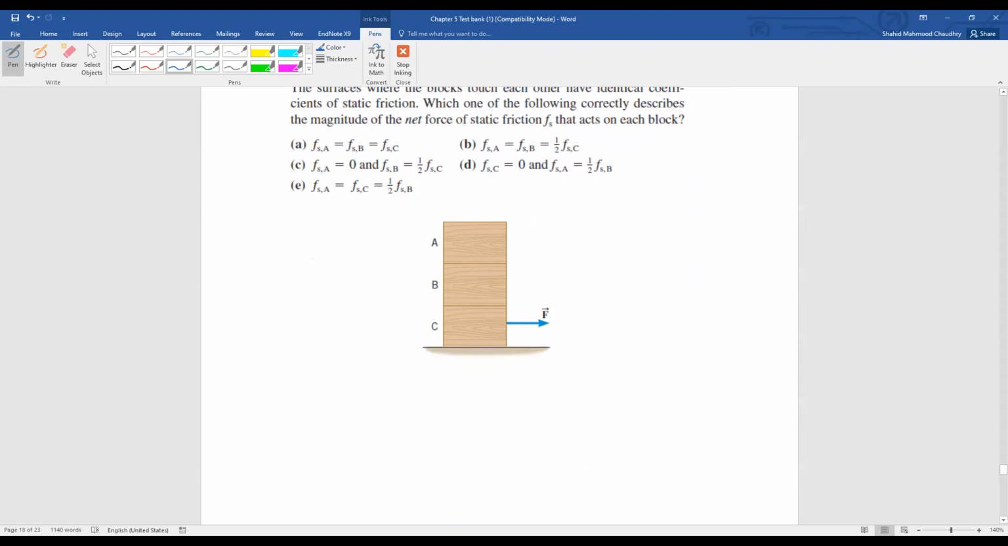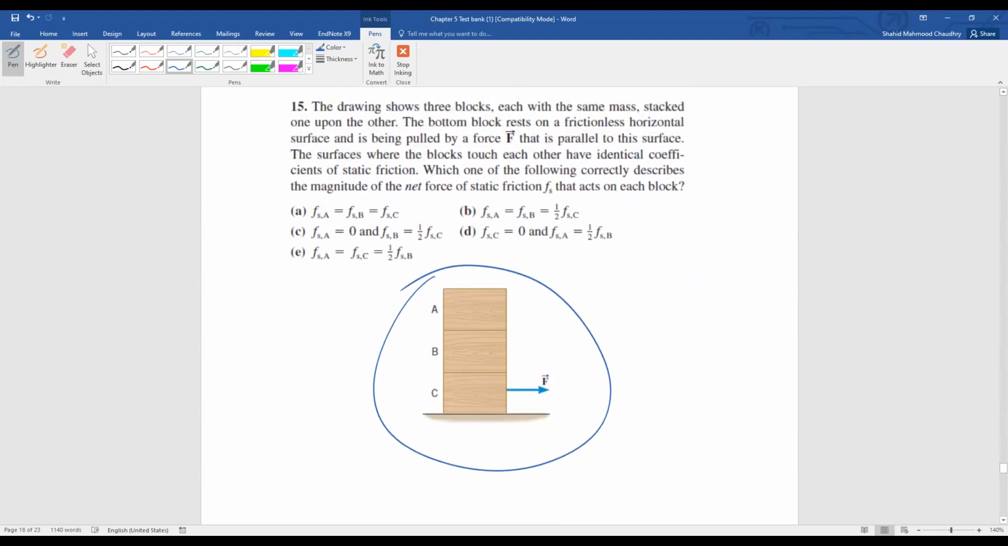So we have this 3 block system. So in this 3 block system, in this question, he is saying that this floor is frictionless. So between C and this floor, between C and floor, you know that this is mu is equal to 0. So if mu is equal to 0, then the frictional force will be 0. So between B and C, here is a friction, here is a friction.